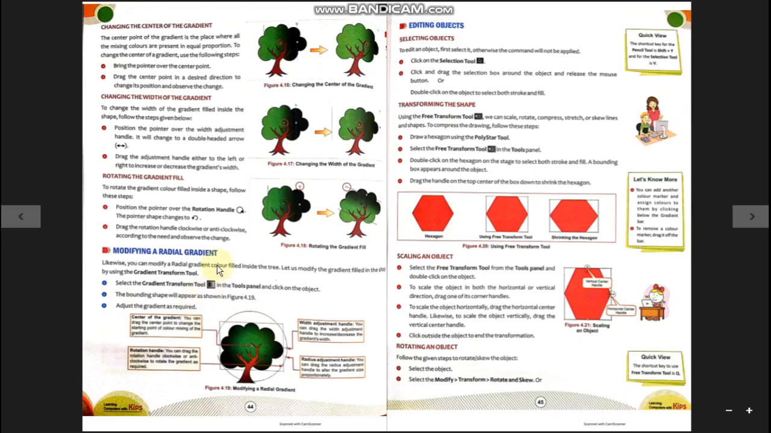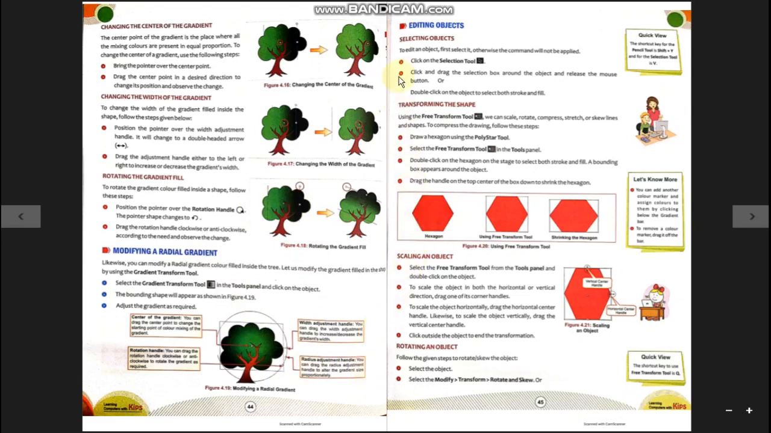You can see here four types of settings you can do: center of the gradient, rotation handle, width adjustment handle, and radius adjustment handle. One more type of adjustment is added, that is the radius adjustment handle. It will adjust the gradient according to the radius. But you will see this option only when you are working on a radial gradient. If your gradient is not radial, it is linear, then you will not get this option.